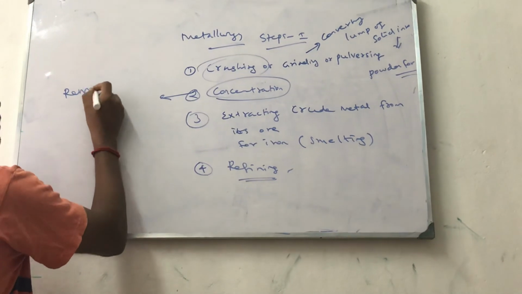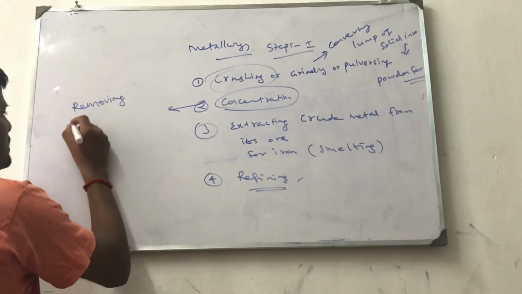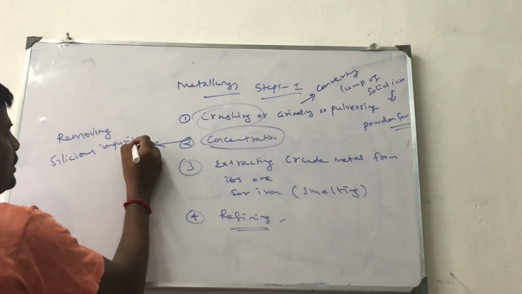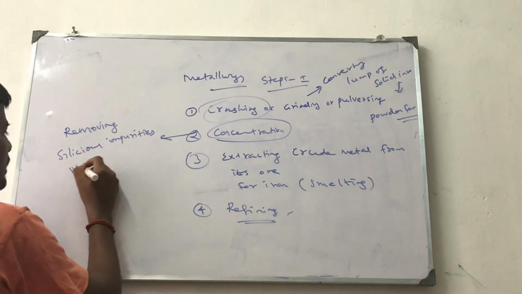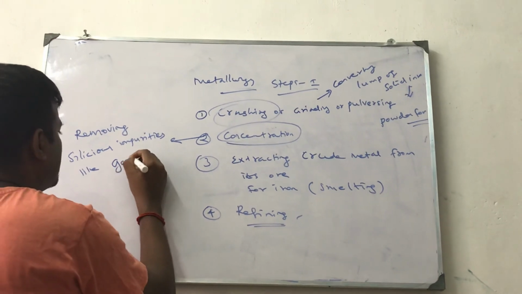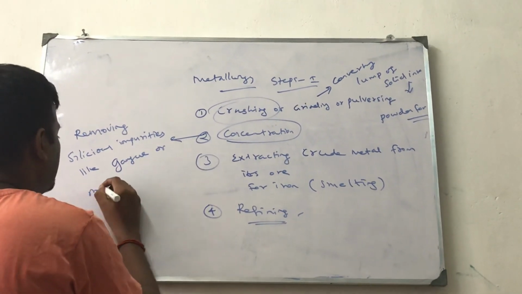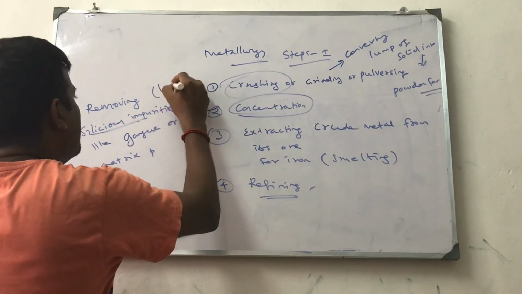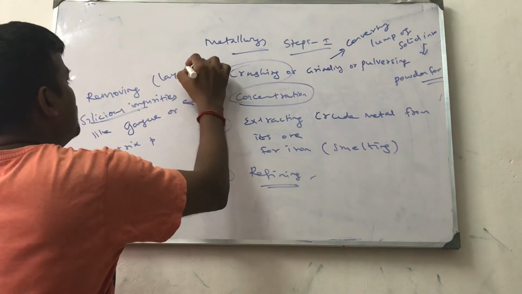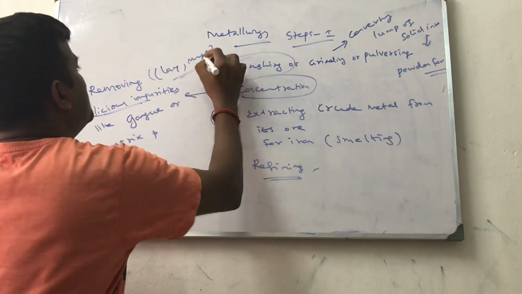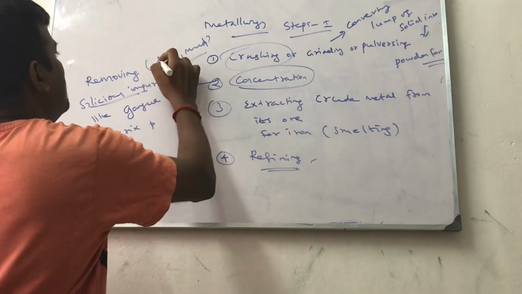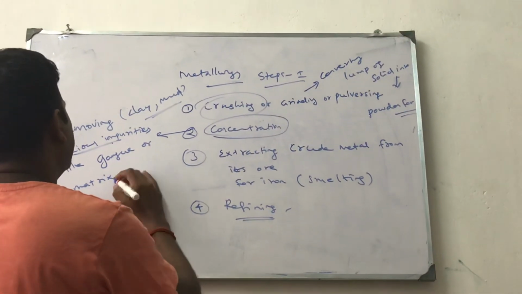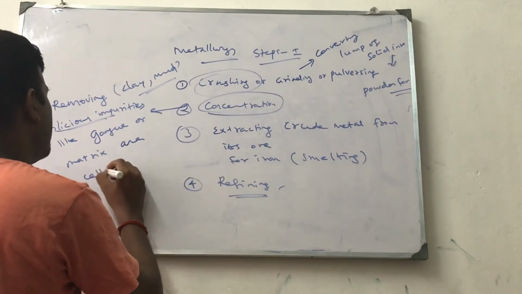Removing siliceous impurities like gangue or matrix particles. What are siliceous impurities? Clay, mud, etc. These are called siliceous impurities. Clay, mud, all those things, called gangue or matrix. Removing them is called concentration.